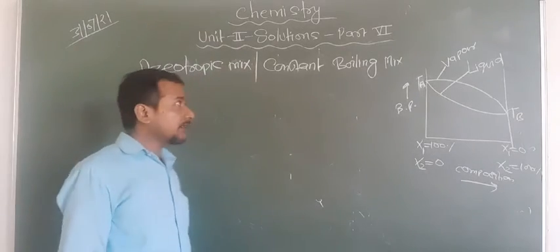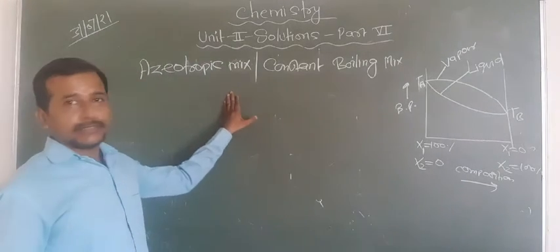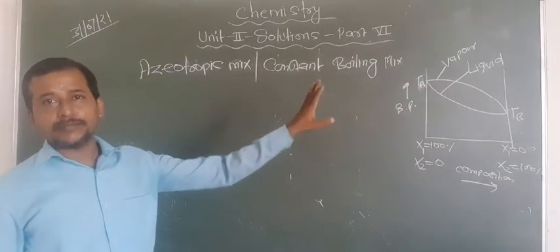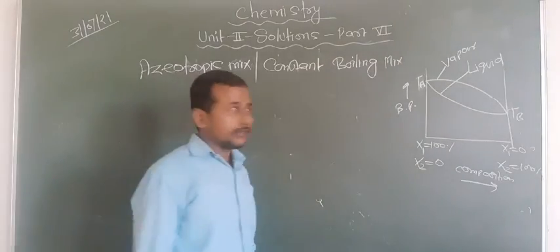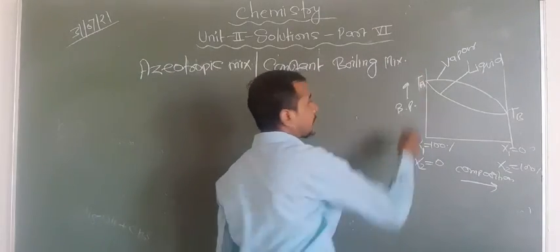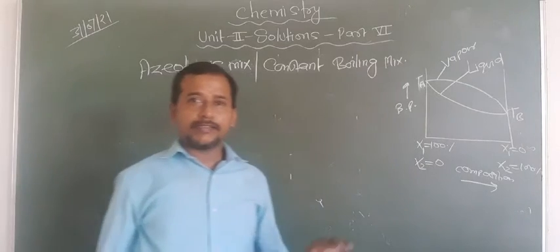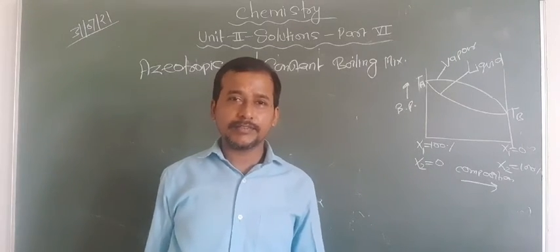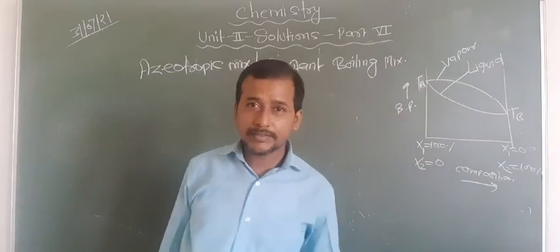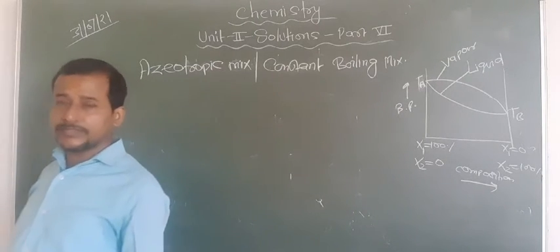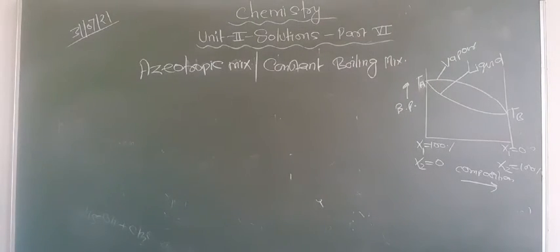So now let us focus on the next topic, that is azeotropic mixture or constant boiling mixture. As the name indicates, constant boiling mixture, that means at this temperature the liquid and vapor have the same composition. Are you getting this point or not?